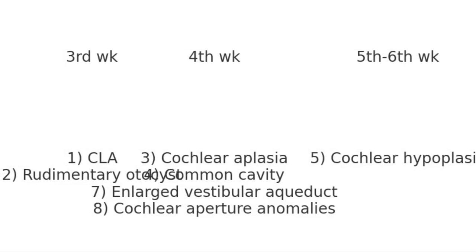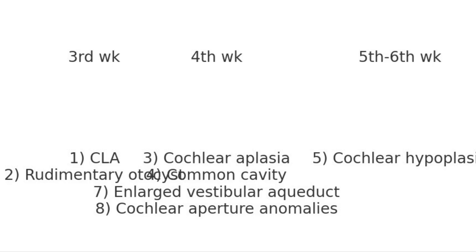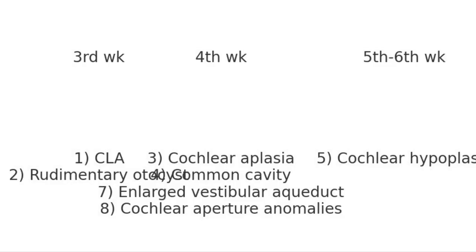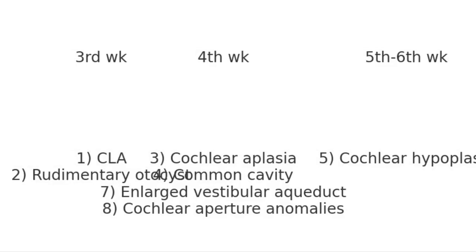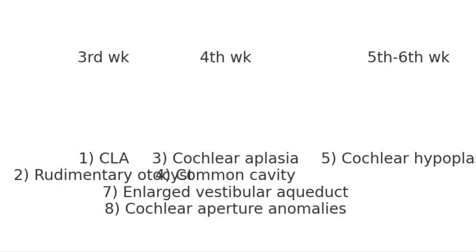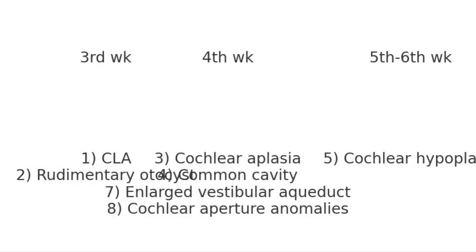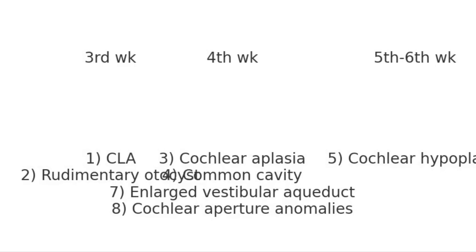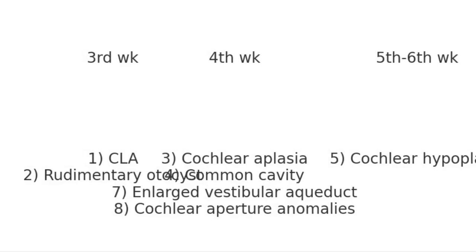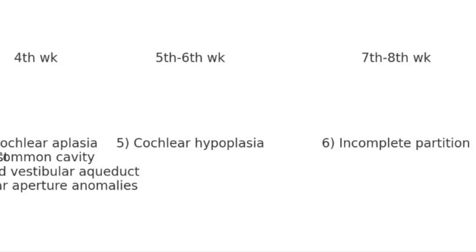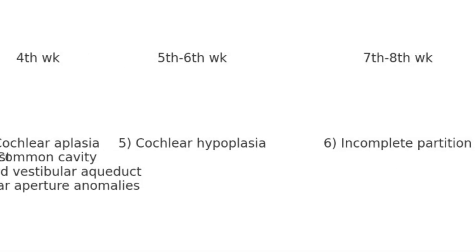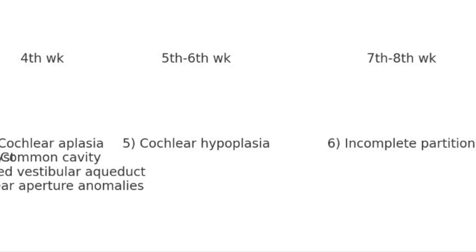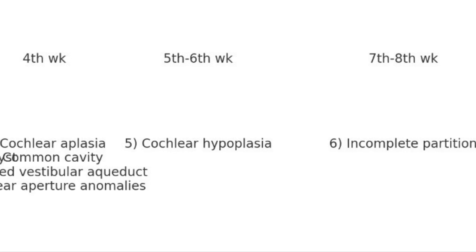If further development of the labyrinth is arrested at the fifth or sixth week, it can lead to cochlear hypoplasia. And further, at the seventh or eighth week, this arrest can lead to incomplete partition of the labyrinth or cochlea. So cochlear development starts from the third week and is almost complete around the eighth week. Between the third and eighth week, if development is arrested, eight different types of anomalies can develop.